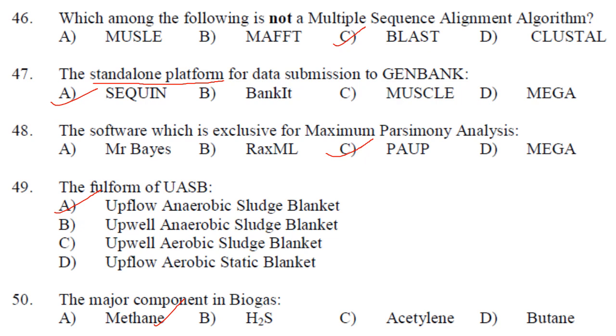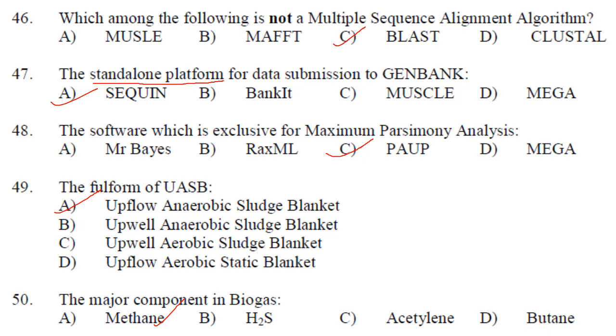The full form of UASB. UASB is upflow anaerobic sludge blanket. Answer is option A. It is this upflow anaerobic sludge blanket. It is a form of anaerobic digester that is used in wastewater treatment. Then next one, the major component in biogas.